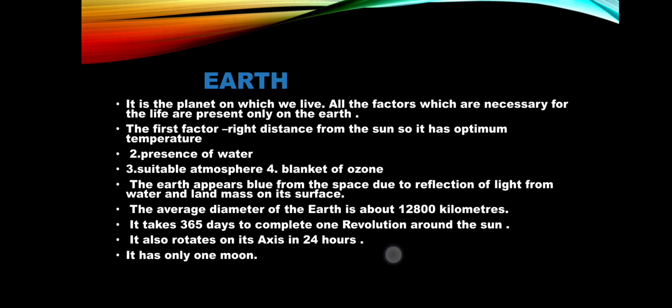So the third planet is our unique planet, that is Earth. It is the planet on which we live. All the factors which are necessary for life are present only on the Earth. So there are many factors, mainly 4 factors present on the Earth so that life can sustain on Earth. The first one is the right distance from the sun. So it has optimum temperature.